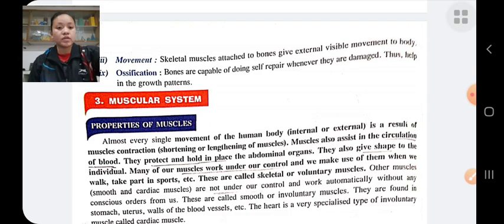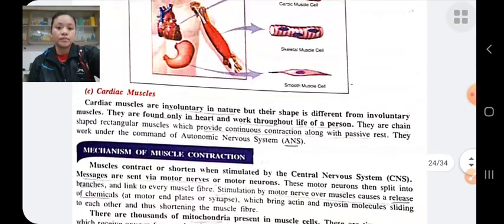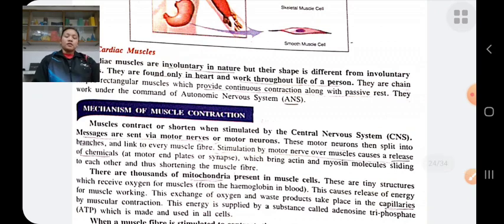Mechanisms of muscular contraction. How do muscles contract? The muscle contraction, that is shortening or lengthening of muscles, is due to stimulation by the central nervous system. Messages are sent via motor neurons to the muscle fibers.